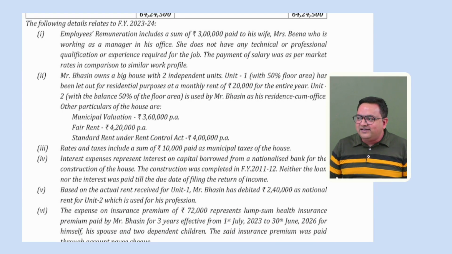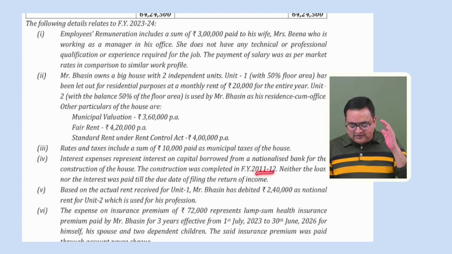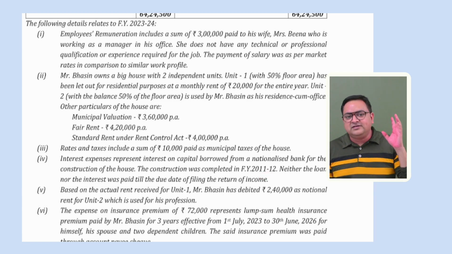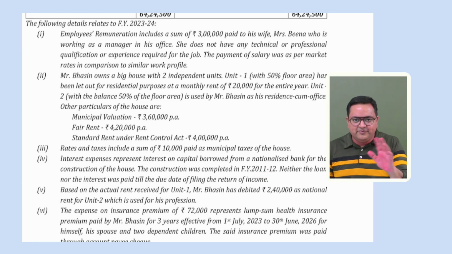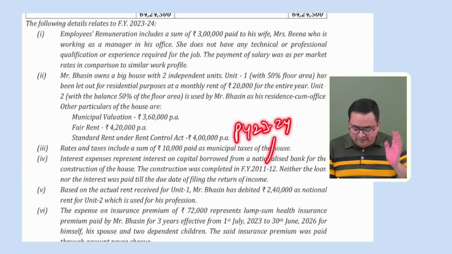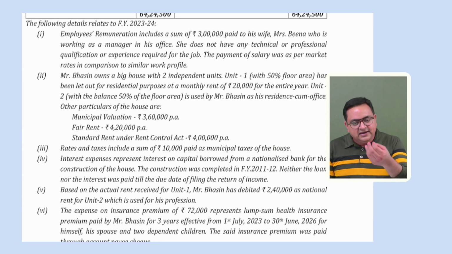Point 4 says interest expense represents interest on capital borrowed from a nationalized bank for construction of the house. The construction was completed in financial year 11-12. There would be no point of pre-construction period interest. Why? Because it's been more than 5 years since the construction was completed. So there is no concept of pre-construction period over here, right? Those 5 years have already expired. Our previous year is 23-24. Yes, but if there is any current period interest, that we can allow under house property.